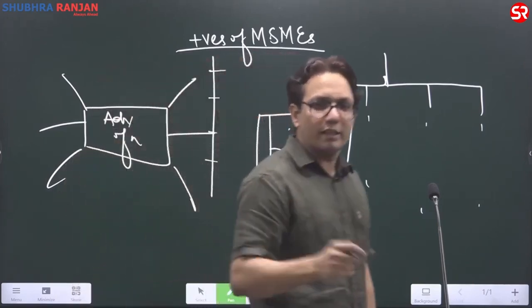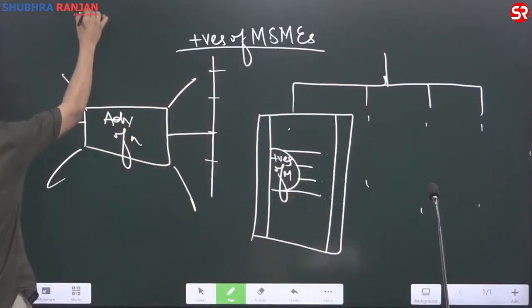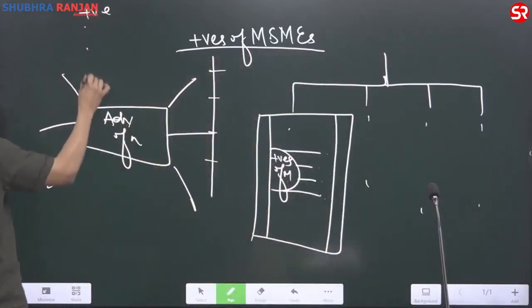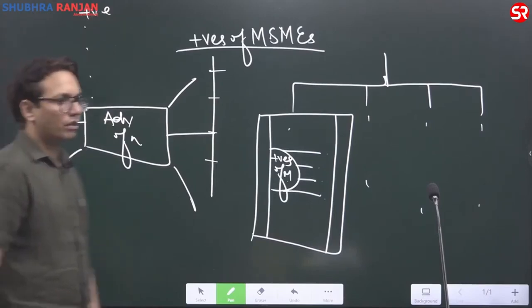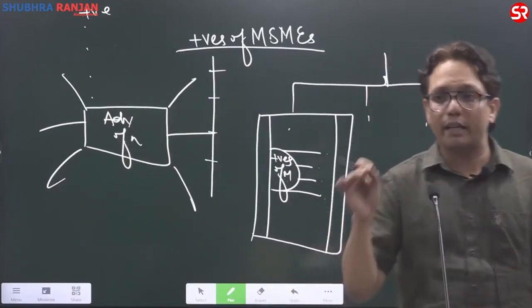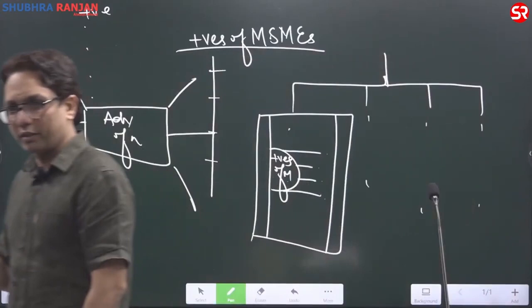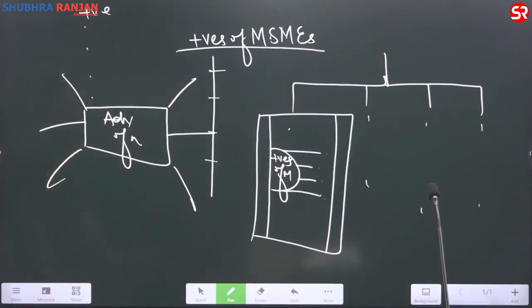Multiple ways to put in the same thing. Or you can use the traditional way: positives of MSMEs, 1, 2, 3, 4 points. Multiple ways hai. Your answer should show a diversity to the evaluator. I hope things are clear. Fair enough. Let's continue.